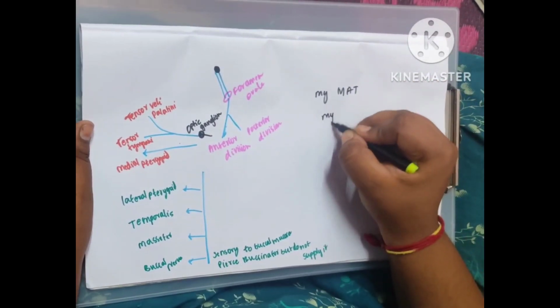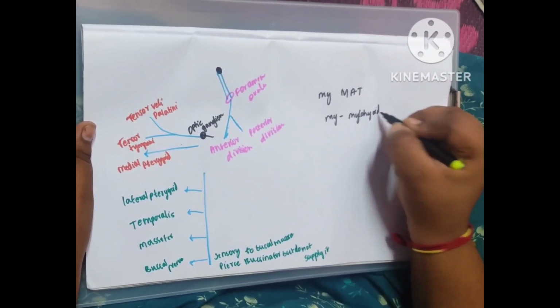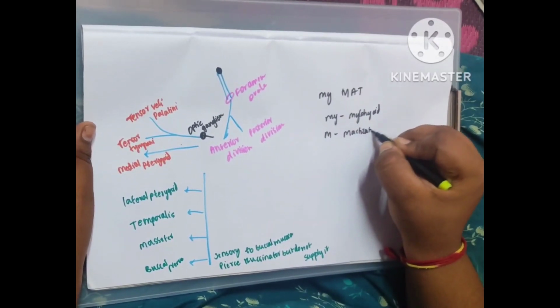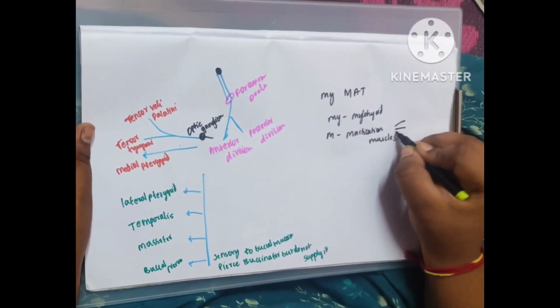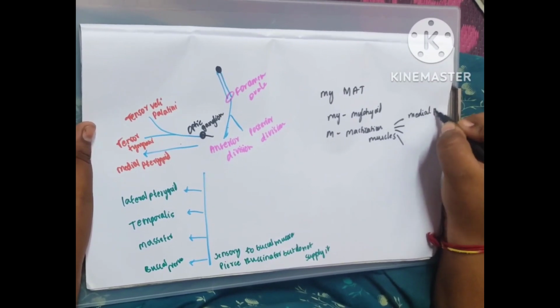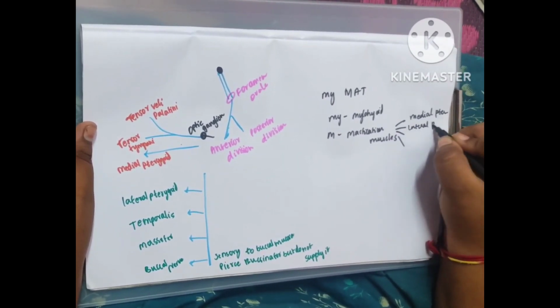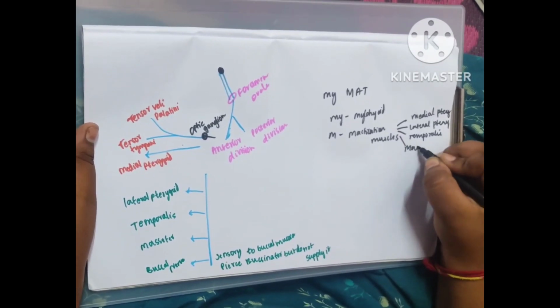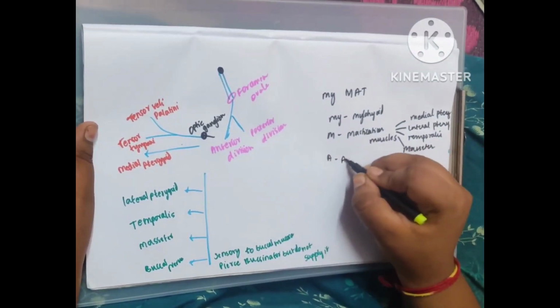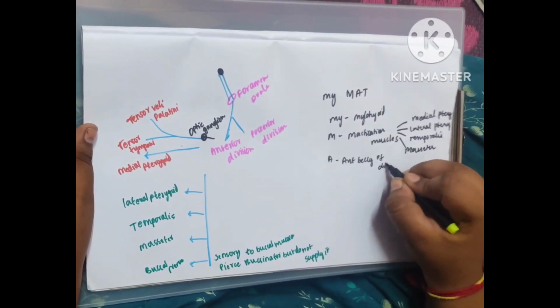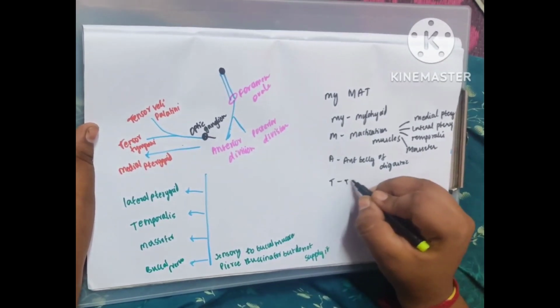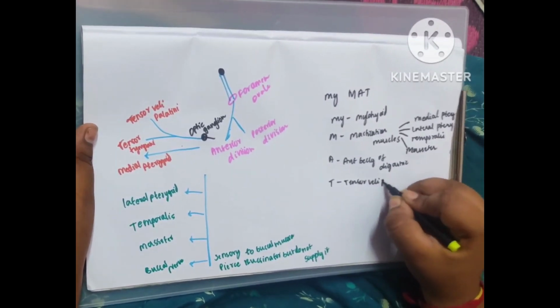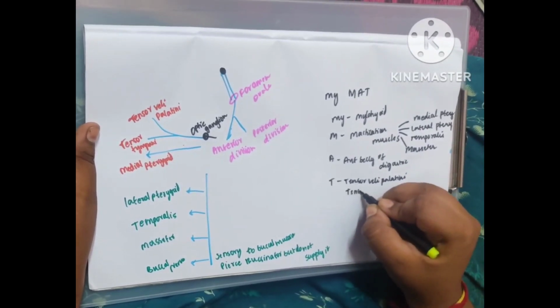I will give one mnemonic to remember: MY means mylohyoid muscle, M means masseter, masticatory muscles that include medial pterygoid, lateral pterygoid, temporalis, masseter. A includes anterior belly of digastric muscle. T includes tensor veli palatini and tensor tympani.